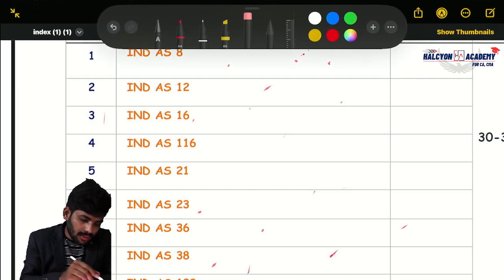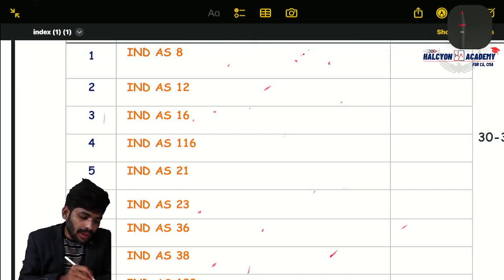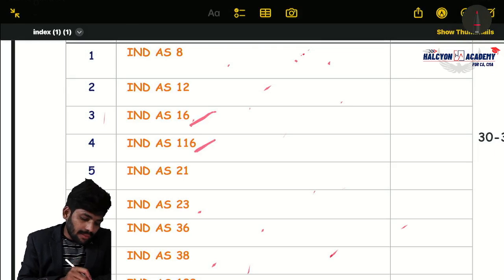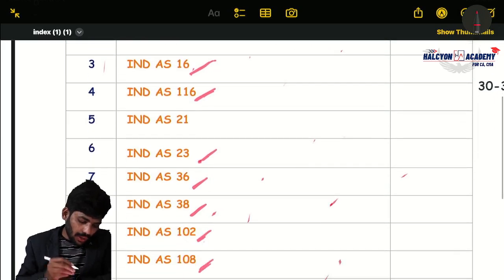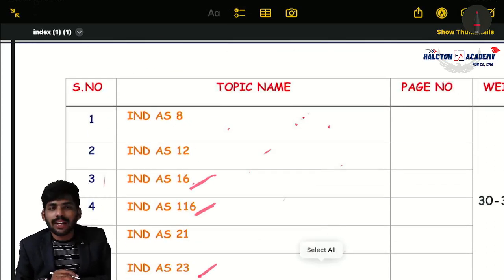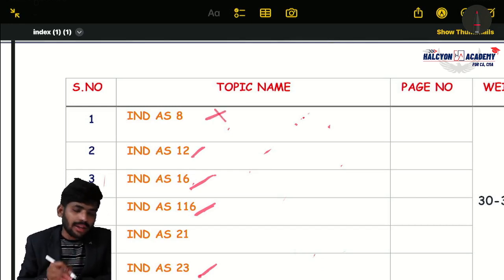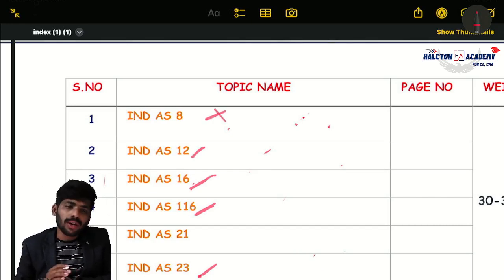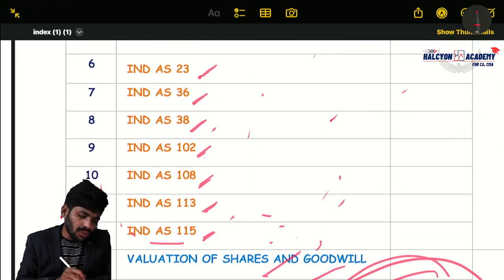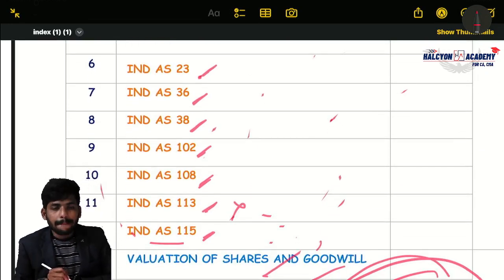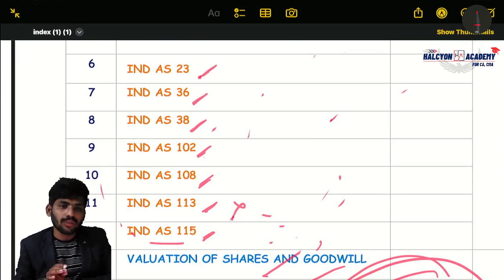First one, Ind AS 16, 116, 23, 36, 38, and 102, 108, 113, 115. Almost all the standards I will cover, even Ind AS 12 also. But I will ignore Ind AS 8, it's not important. You can also leave 113. Remaining standards I will discuss because questions will come from those standards only.